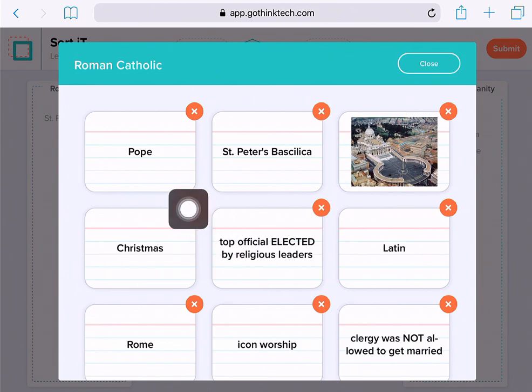The top official, the Pope, is elected by religious leaders. Other bishops and cardinals of the Roman Catholic faith are going to elect the Pope. They will use Latin as their primary language. Of course, the capital of Roman Catholicism is Rome. Worshipping icons, which is to say pictures and statues and different elements like crosses, for example, might be an icon that would be worshipped to. And lastly, the clergy was not allowed to get married within the Roman Catholic faith.